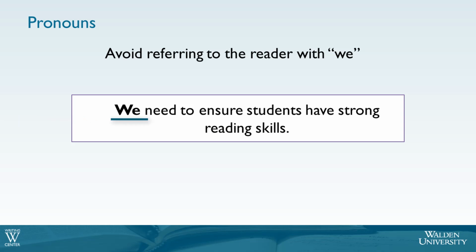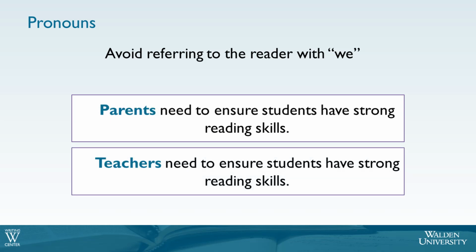In this example, we is used to refer to a group that needs to ensure students have strong reading skills. But as readers, we don't know who we includes. The use of the pronoun isn't very precise, and it could include any number of people. Instead, replacing we with the specific group you are referring to will help your writing be more specific and clear. In this case, the writer might have meant parents or teachers. Both options change the meaning of the sentence, and so by naming the specific group, the writer would make this idea clearer.